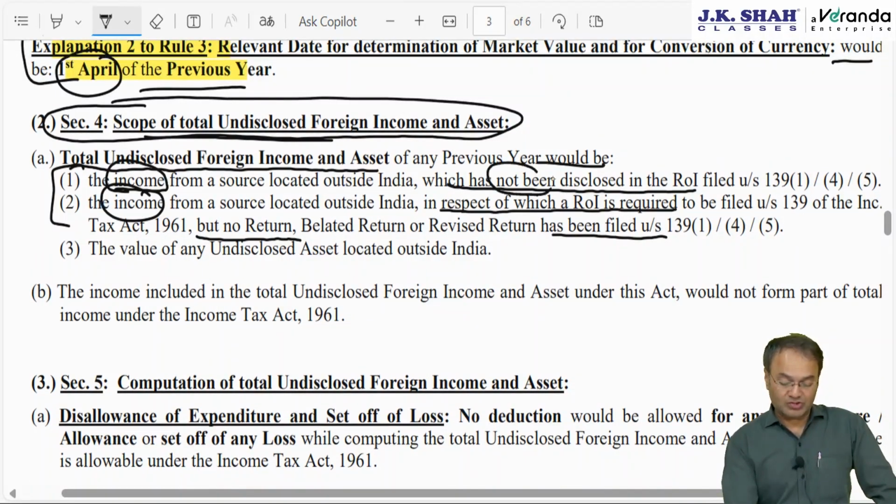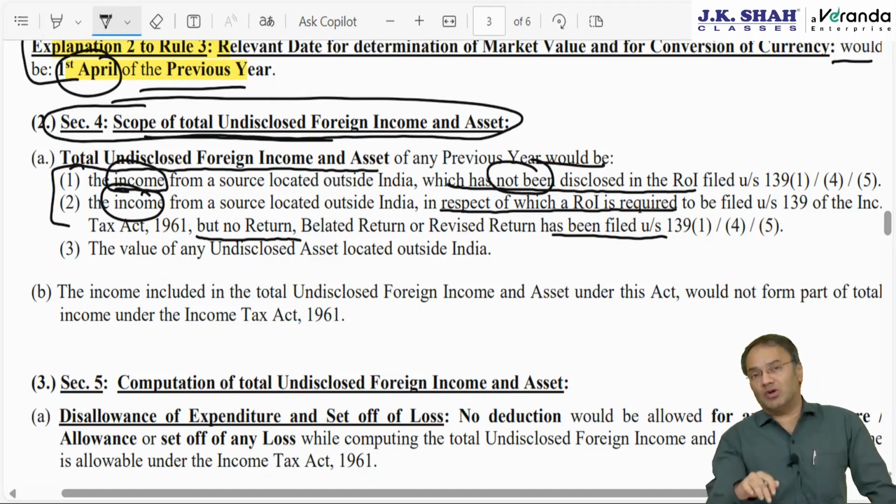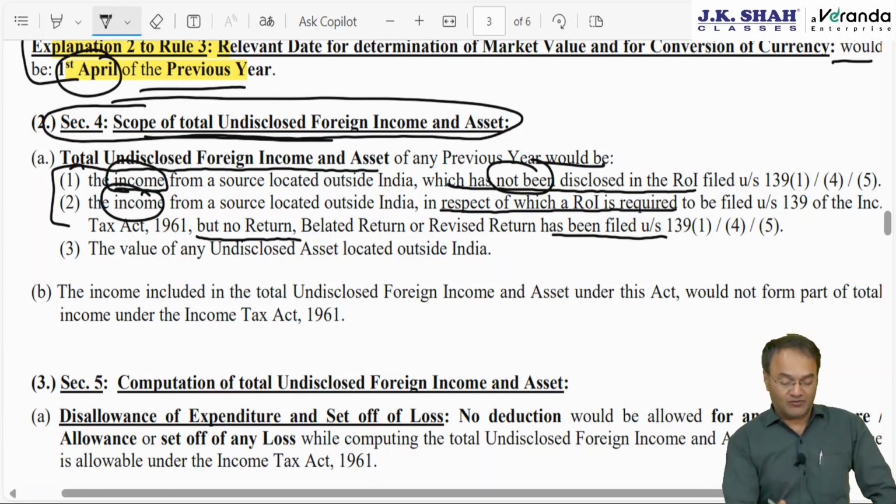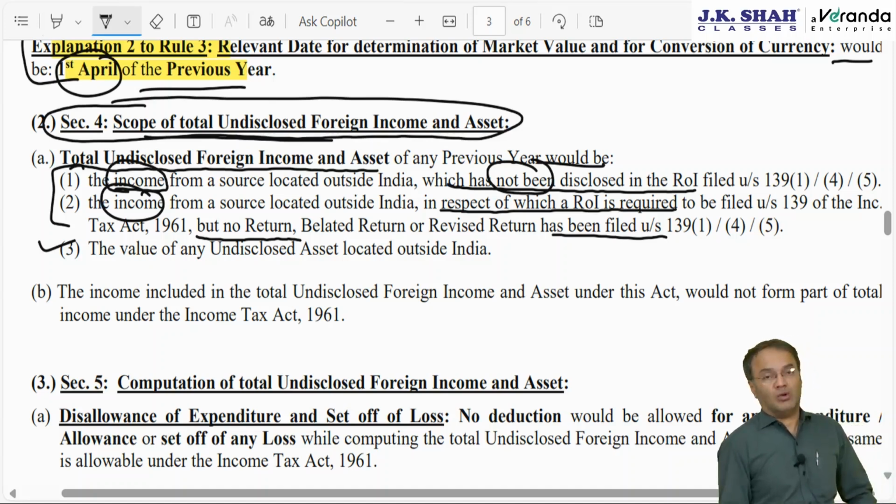If it is not disclosed in the IT return, then they will charge you, which is possible only when an IT return was filed. Suppose no IT return is filed, then the second situation: income from a source outside India in respect of which an IT return was required but no IT return, or belated return, has been filed, then that will be undisclosed income. Because where else can you disclose? There is no disclosure possible anywhere else. Out of compulsion you have to disclose here.